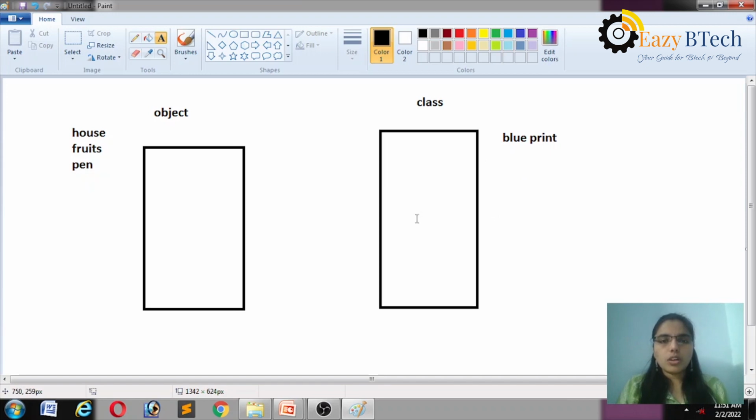For example, I want to build a house. For this, first of all, I prepare a blueprint for that house. After preparing the blueprint, the house is built.